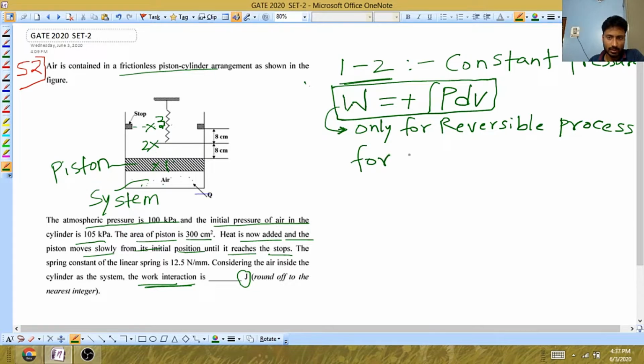It is not necessary that it should be gas or liquid; it can be solid, liquid, gas, anything. You can use this formula, and it is for a closed system. That is important.